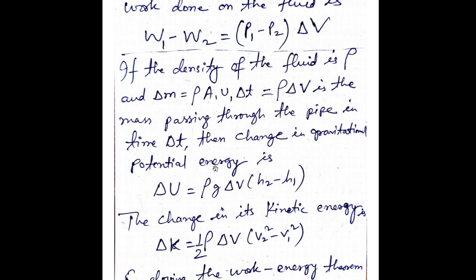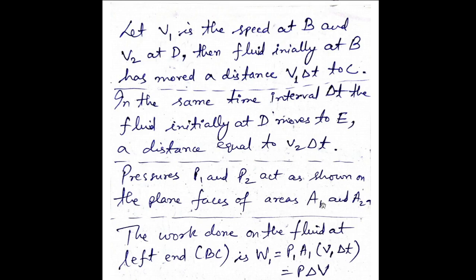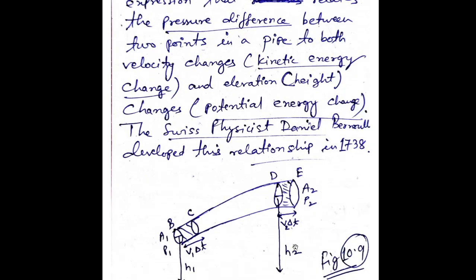Then what is the change in gravitational potential energy? It is mgh, so delta M g h, where delta M is rho delta V. And h is the difference in height. Initially the height is H1, later on it is H2, a much larger height.